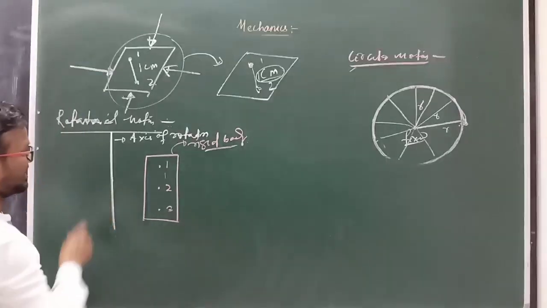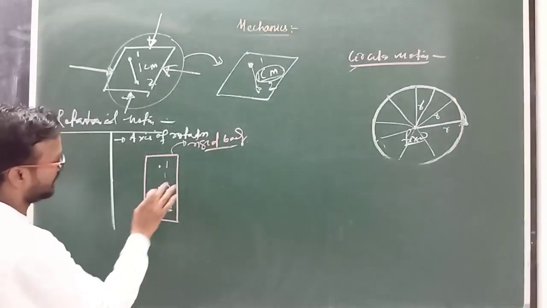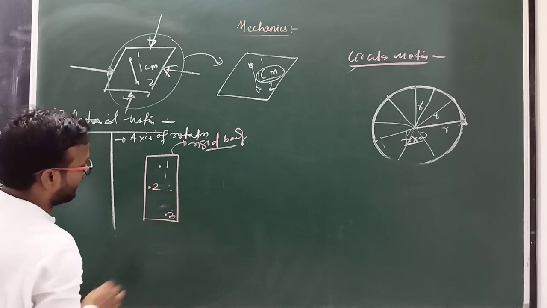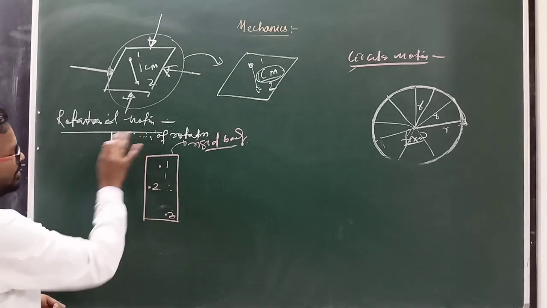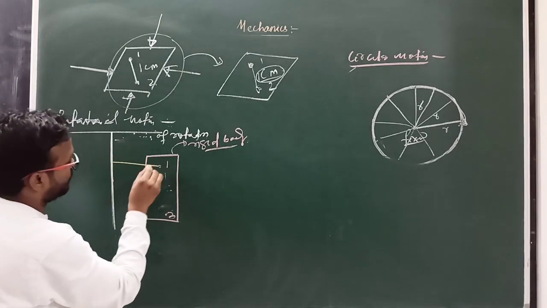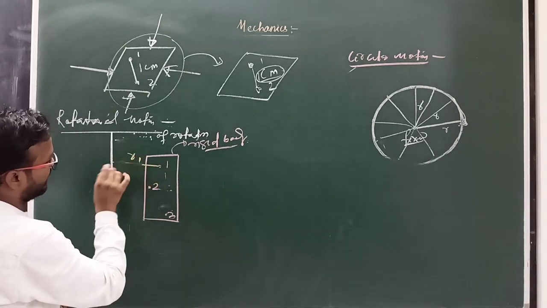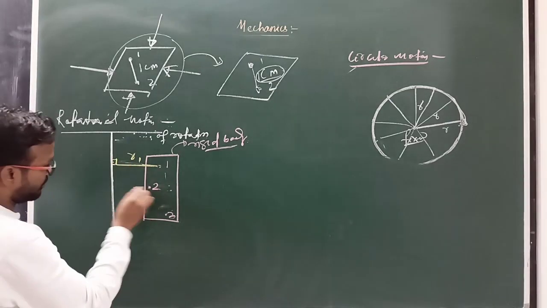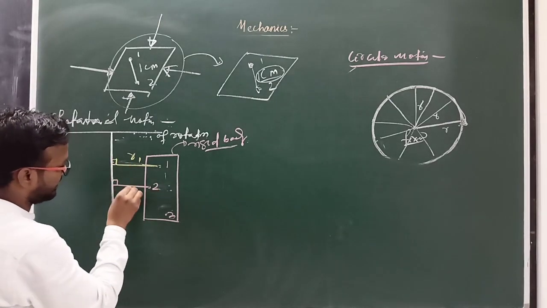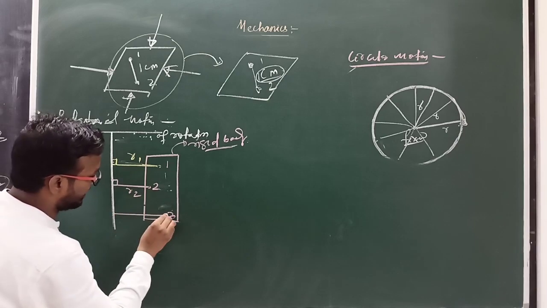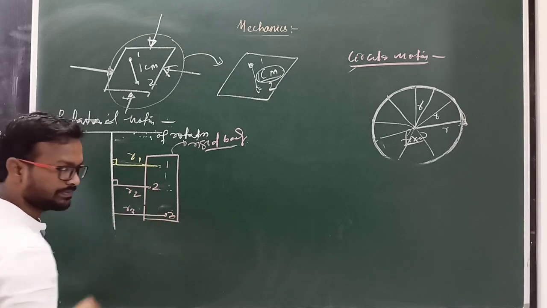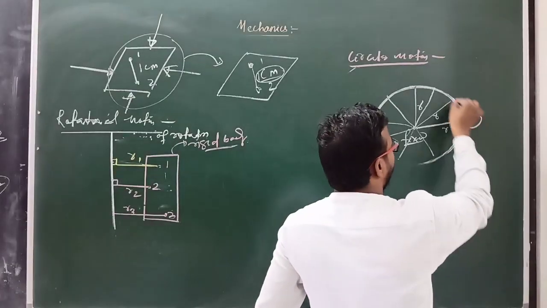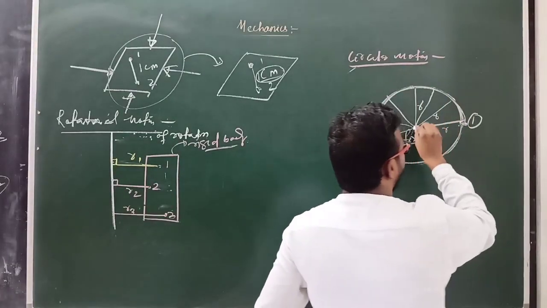And here you can say this is particle number 2, and here particle number 3, and this is the axis of rotation, and particle 1 is situated at distance r1, and this angle is 90 degrees. Particle 2 is at distance r2, and particle number 3 is at r3. But in circular motion, only one particle moves in this direction around a fixed point.